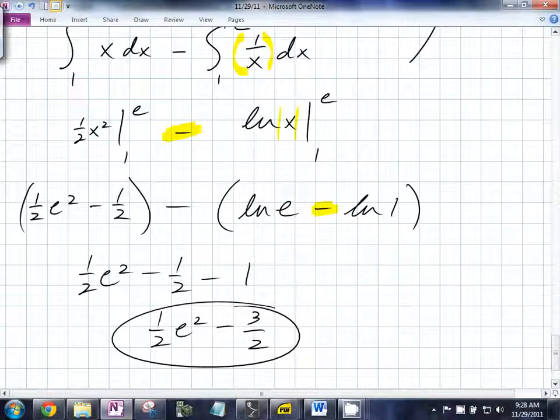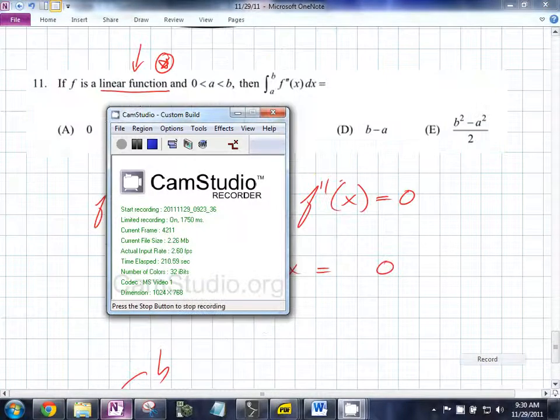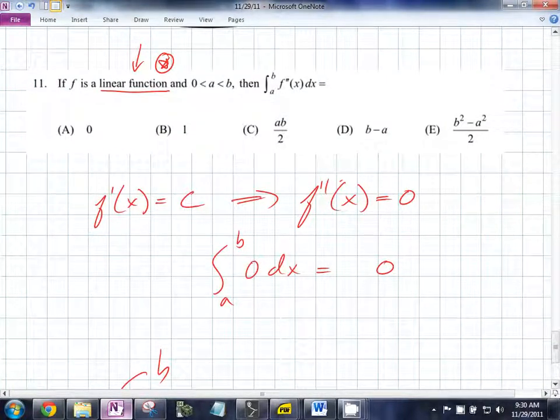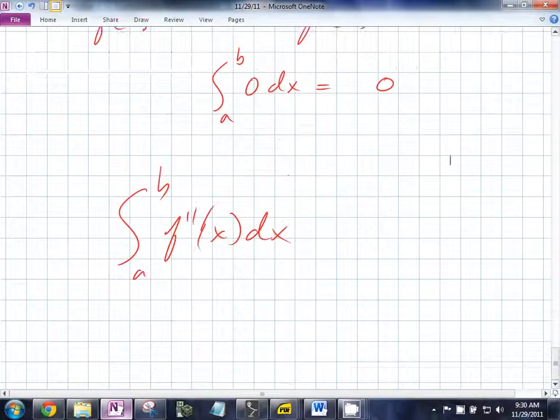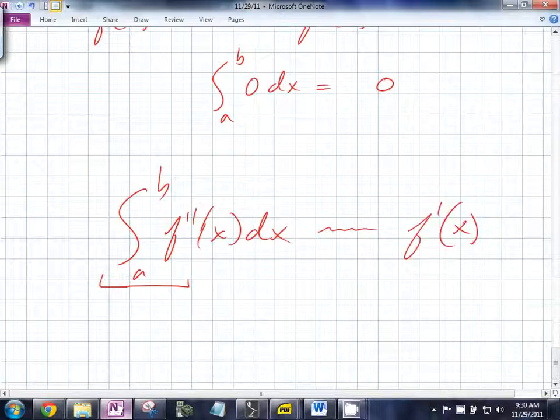Okay. Easiest way is the derivative of a linear function is a constant. The derivative of a constant is 0. If you integrate 0, you're going to end up with 0, right? On this one, in your head, you're like, oh, you're taking the integral of a second derivative, so it's going to be something with the derivative, right? Yeah. Correct? What's the slope from a to b of a constant function? 0. What's the slope of a constant function? 0. That's another way to think about it.